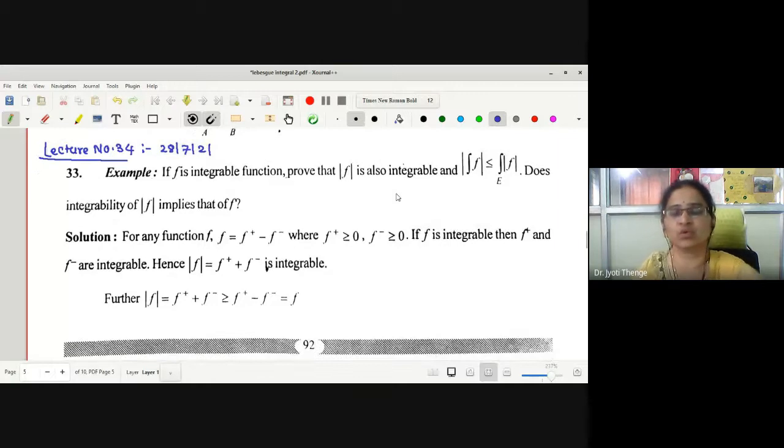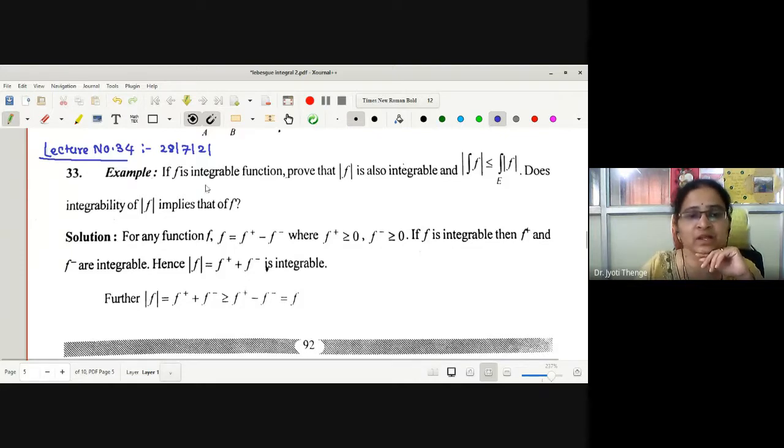Now today we are going for an important theorem called the Lebesgue convergence theorem. Before that we will see this example. The example is going to help us while studying the Lebesgue convergence theorem. What this example says is that if f is an integrable function, then our aim is to prove that mod f is also integrable, and this we wanted to show: modulus of an integration is less than or equal to integration of the mod f function.